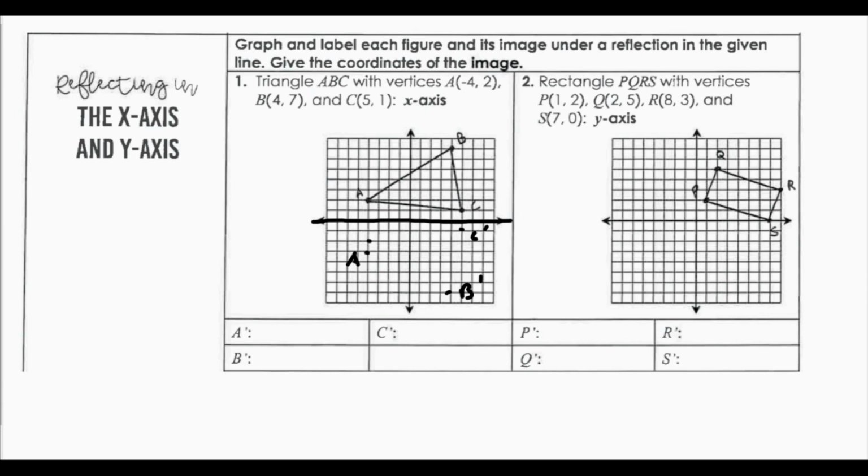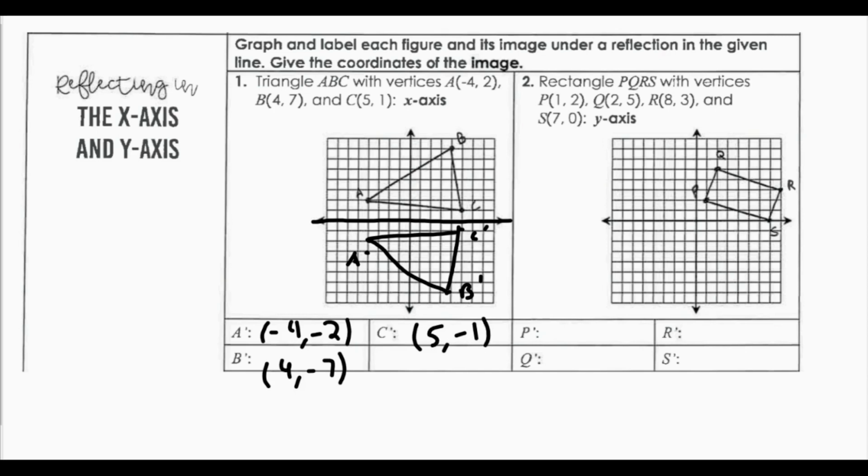And now here is my image, triangle A prime, B prime, C prime. Now I can list my coordinates. My coordinates would be A prime of -4, -2, B prime of 4, -7, and C prime of 5, -1.